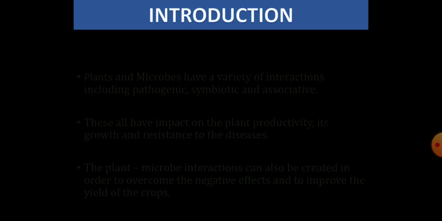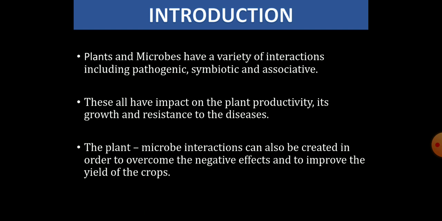Introduction. Plants and the microbes have a variety of interactions. They may be pathogenic, symbiotic, or associative. All these types of interaction will have impact on the plant's productivity, its growth, its resistance towards disease, etc. The plant microbe interaction may also be created in order to overcome the negative effects, and it can help in the improvement of yield of the crops.